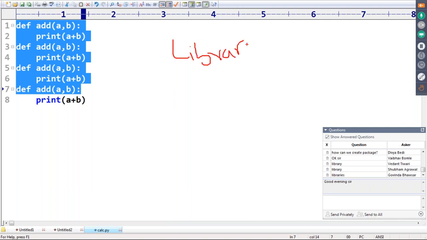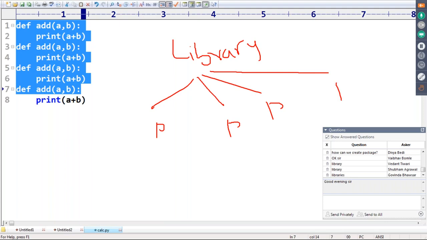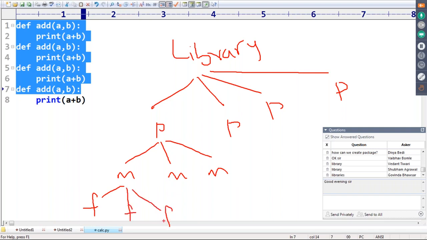Library contains a group of packages. Are you getting it? Library is nothing but a group of packages. Each package contains a group of modules. Each module contains a group of functions. Remember this one. Clear, right?